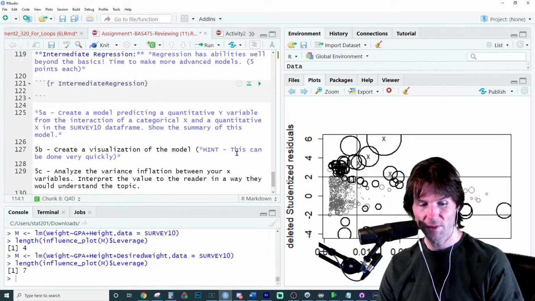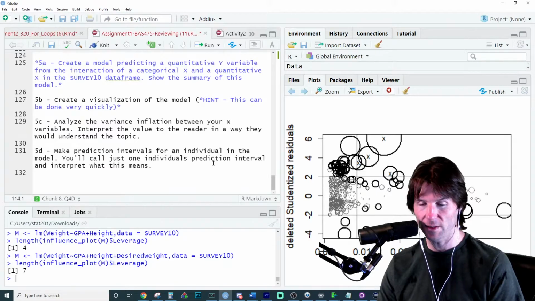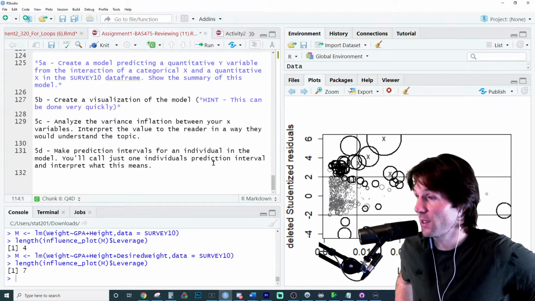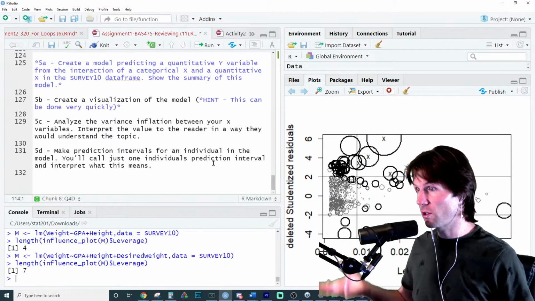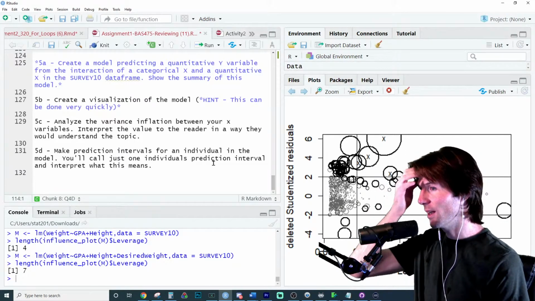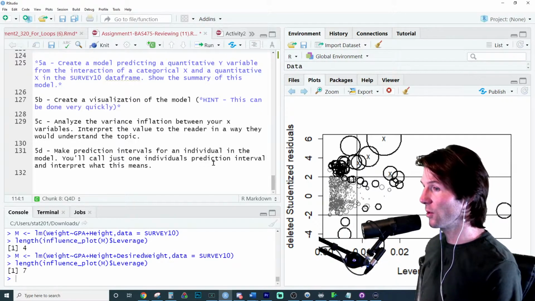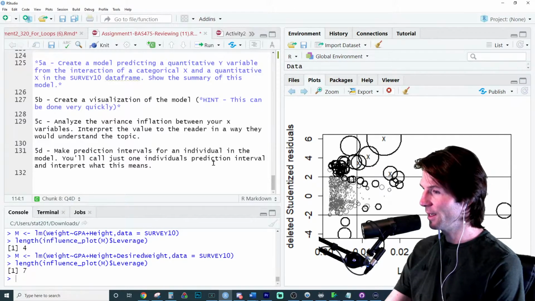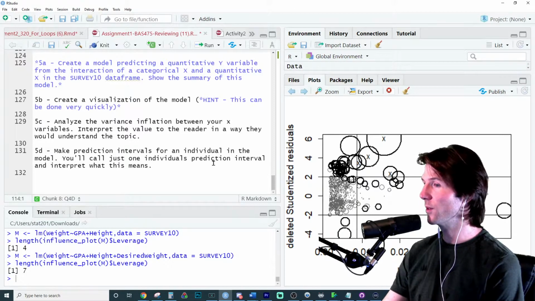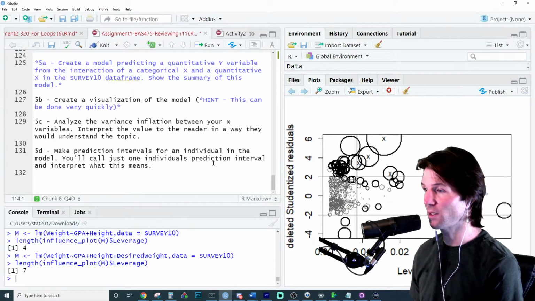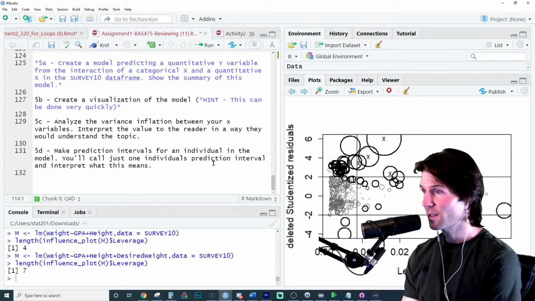5 right here: create a visualization of the model. Yeah, we got this right here. I had to look back on my notes. Exactly. And that's the point of this, to look back and also to just jump into office hours and ask questions. So huge thank you, because we'll probably be doing a little bit of this in class on Thursday. We'll probably be doing a little bit more of a get to make sure we've got it down. But this is kind of meant to be a notes review type thing, and to make sure people are looking through and practicing and just asking questions, because it's not the easiest assignment.